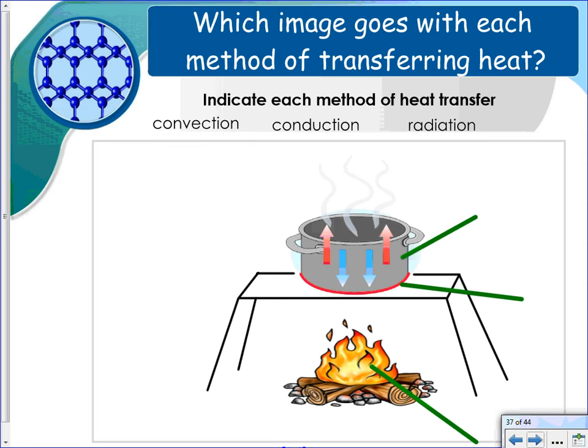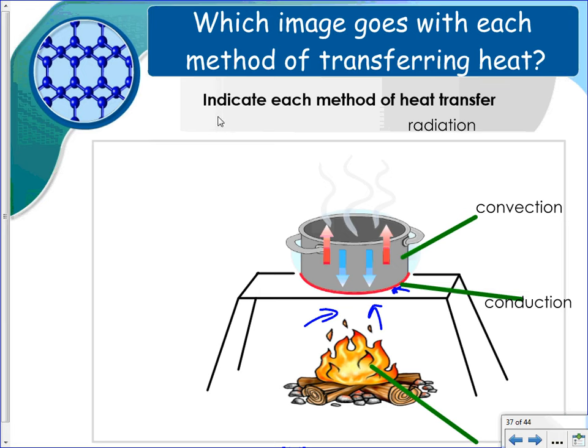Indicate each method of heat transfer. So you have a picture here, and what we want to do with this picture is decide which methods are here. Here, the substance in the soup or water, whatever it is that's in this pot, that's going to be representative of convection. The pot's actually touching this platform here. Right, so that goes on to conduction. And then the platform is being heated in this space here as this heat's moving from here to here. So that's going to be radiation.